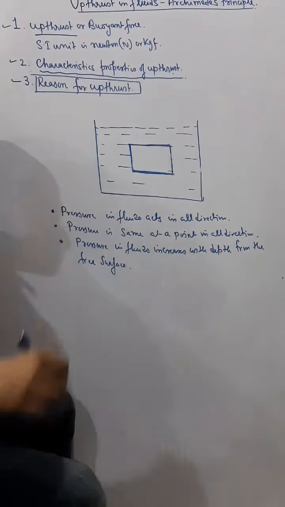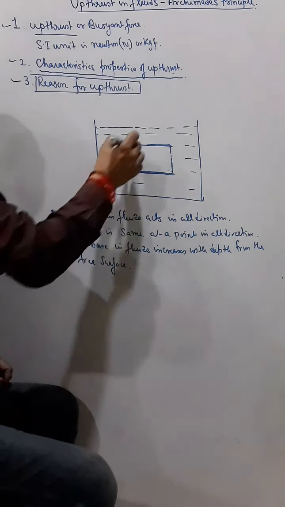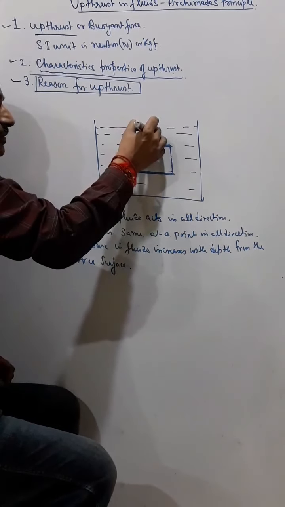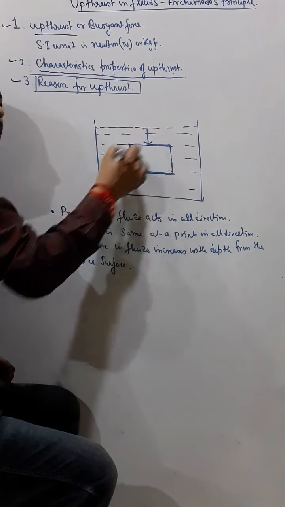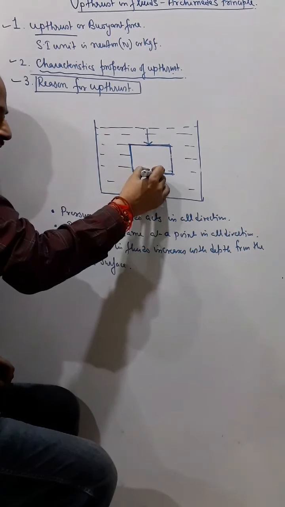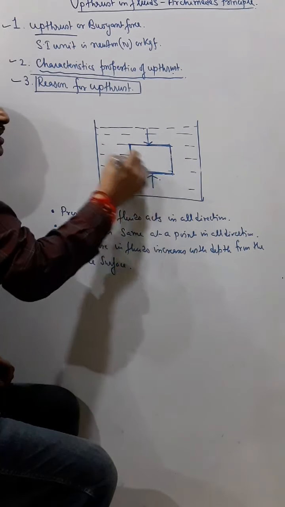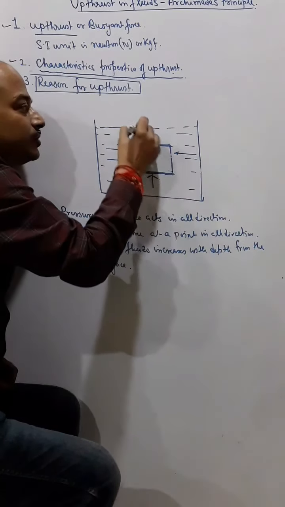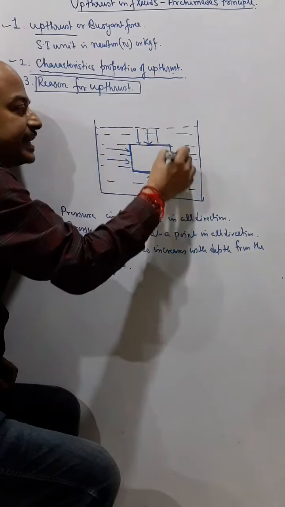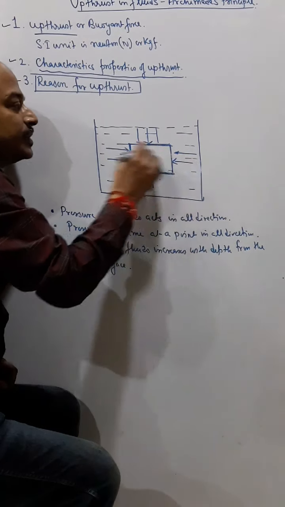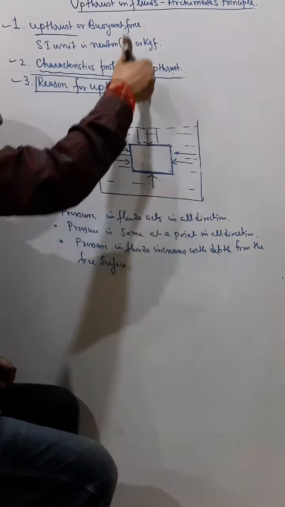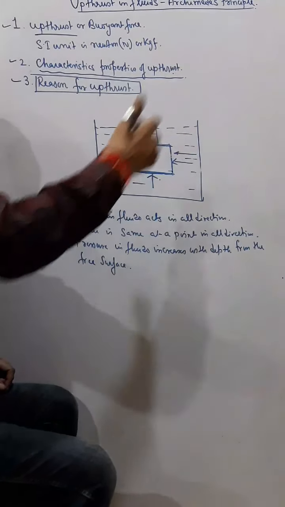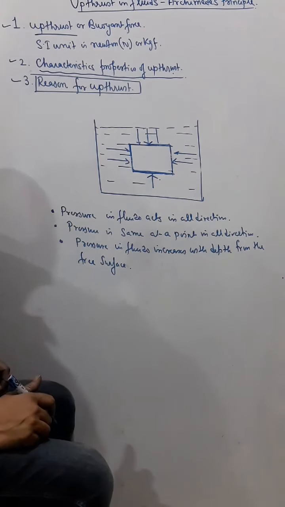If we understand these three points, we can understand the reason for upthrust. You see the pressure is acting in this way, in this way, and also in this way. So here, here, here, in all directions pressure is acting.